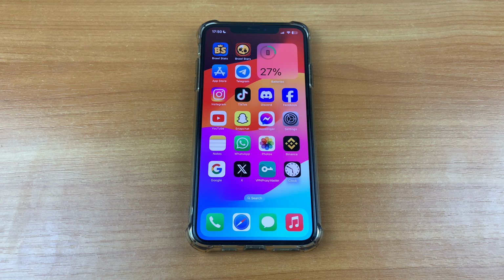In this video I want to show and tell you how to stop downloading images from WhatsApp.